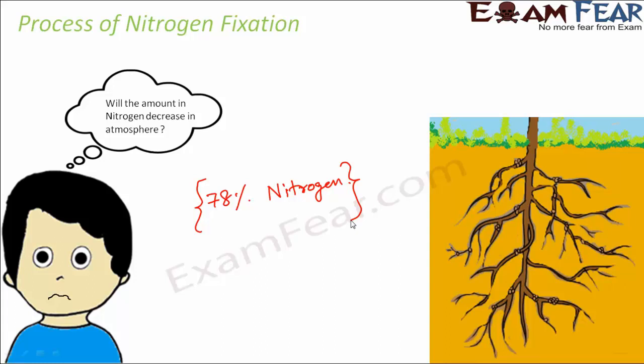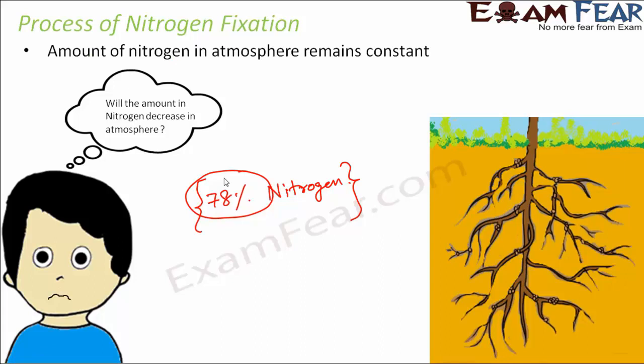Now when we say that these microorganisms like the rhizobium bacteria or the cyanobacteria fix atmospheric nitrogen into the soil, does that mean that they take some nitrogen from the atmosphere and fix it into the soil? If that is the case, this percentage of nitrogen in the atmosphere should decrease, right? Logically, if these microorganisms are taking nitrogen from the atmosphere and fixing it into the soil, the percentage of nitrogen in the atmosphere should decrease.